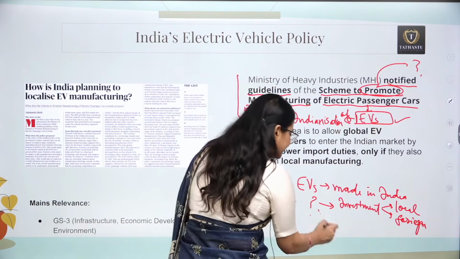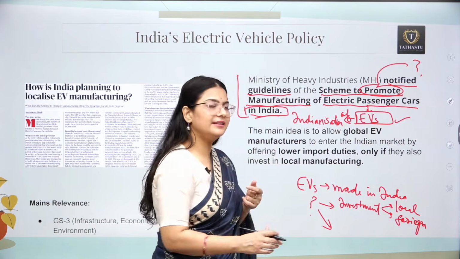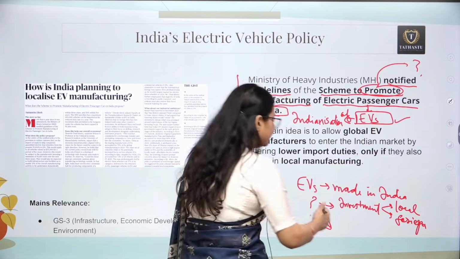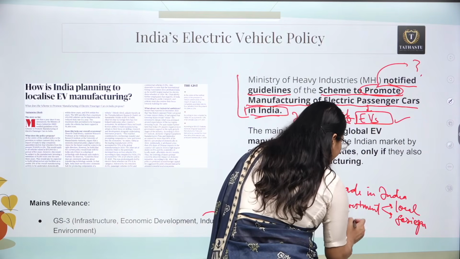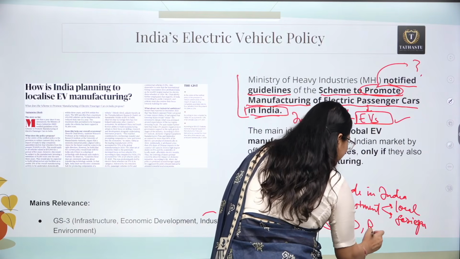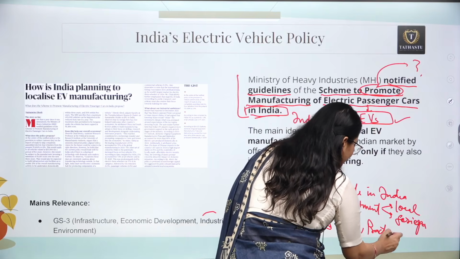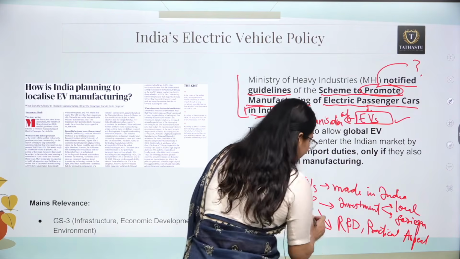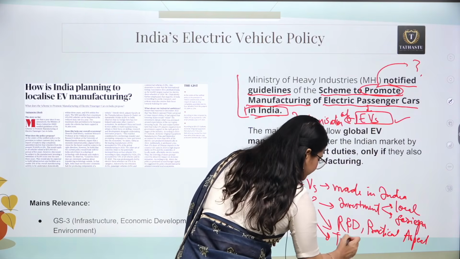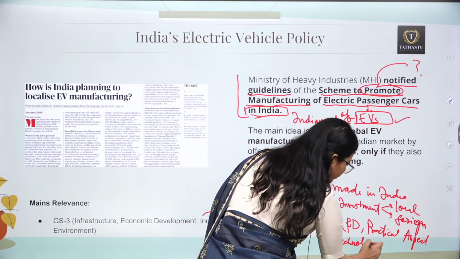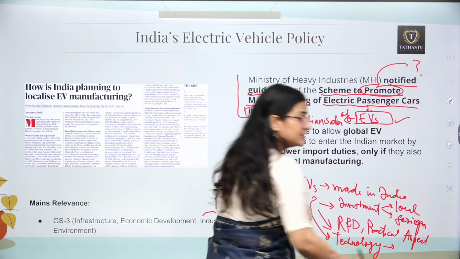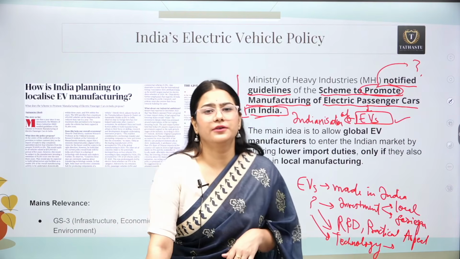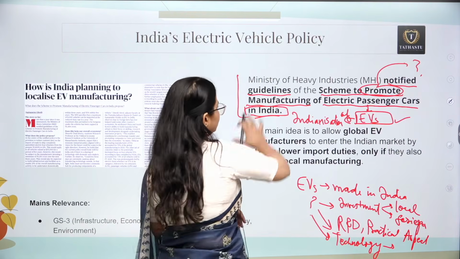Other than that, to have a made in India electric vehicle, we need proper research and development. We need the practical aspect of it. What do we need? We need technology, so that we can have cheaper electric vehicles in our country. Okay, so we should know all these things, right?